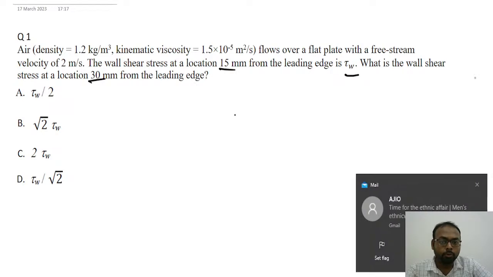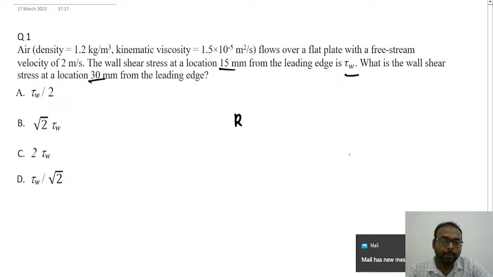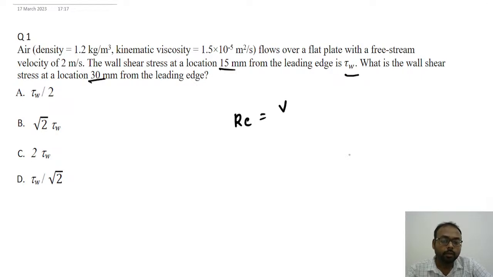To get that, we have to calculate the Reynolds number, which is given by V L divided by nu. Here nu is the kinematic viscosity. Now we will put all the values here.